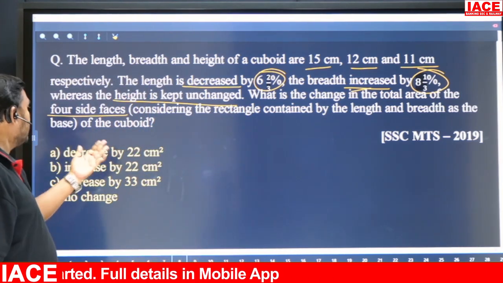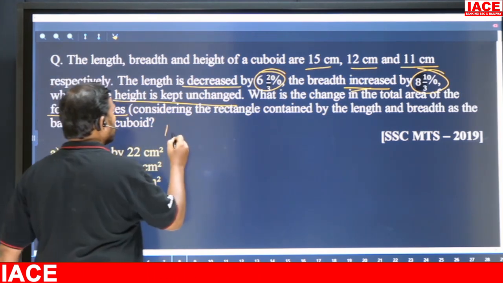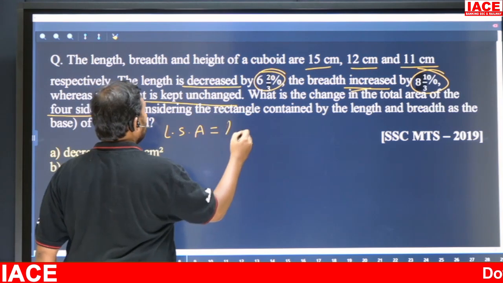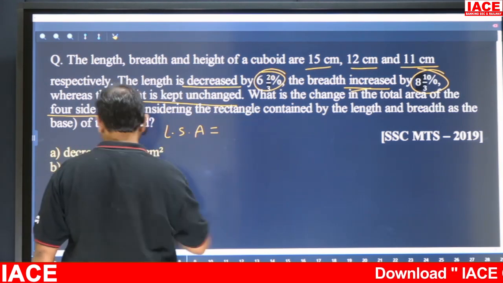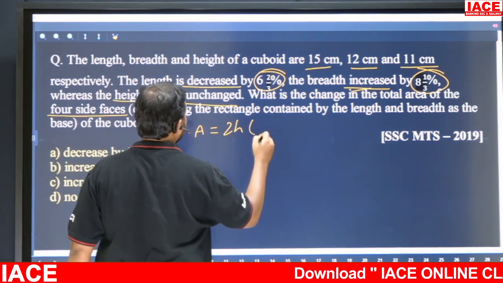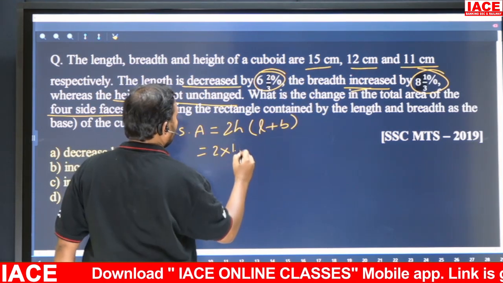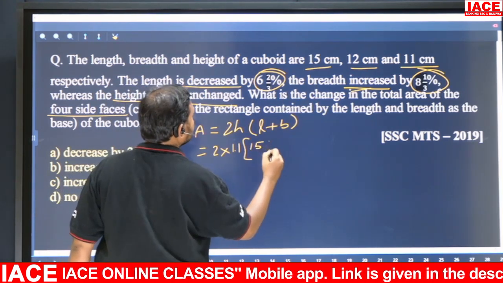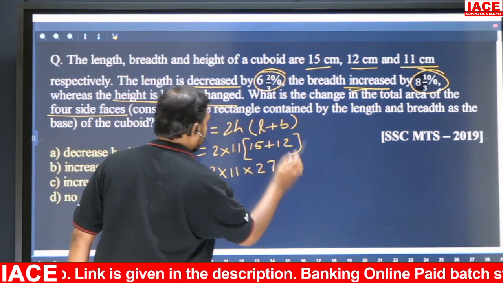So it is decreased, increased or no change, that we have to see, right? So what is the lateral surface area of a cuboid? LBH, sorry, 2H into L plus B, right? Lateral surface is 2H into L plus B. What is it? 2 into height, which is given, 11, into L plus B, 15 plus 12. That means 2 into 11 into 27, right?